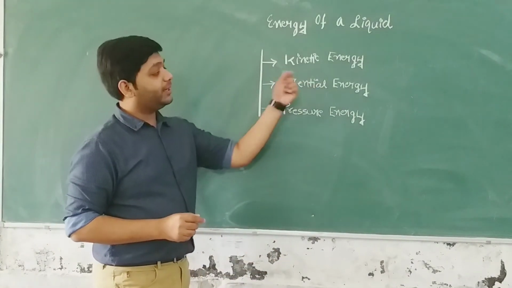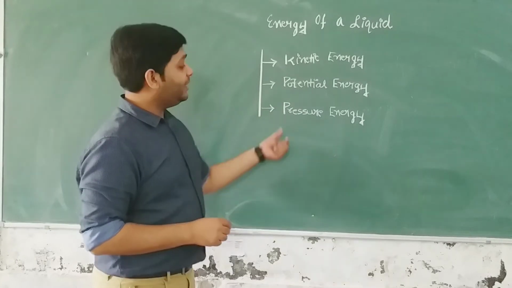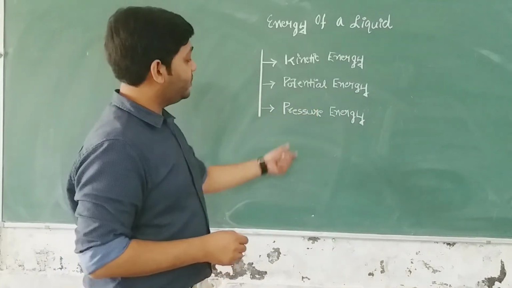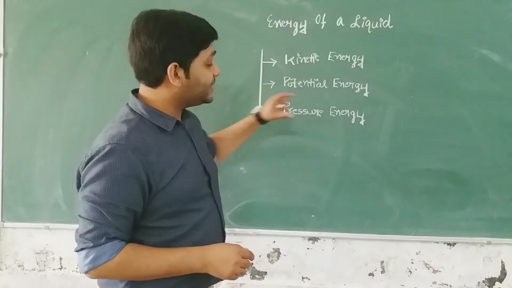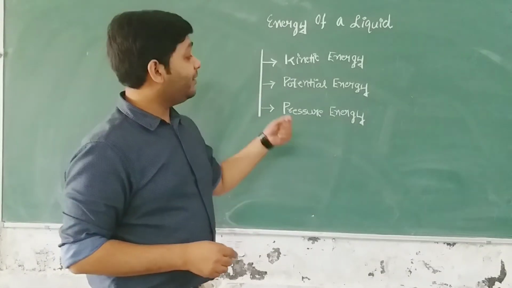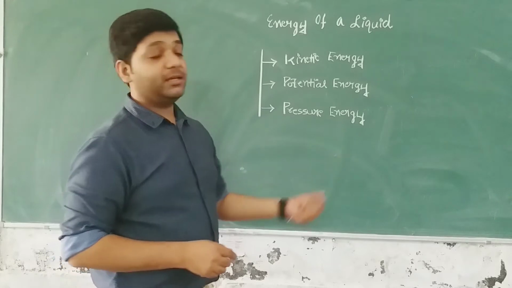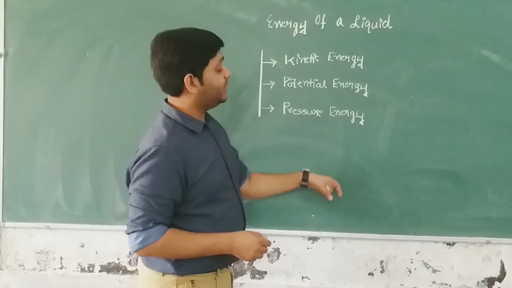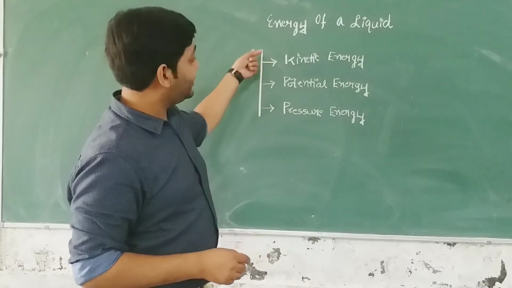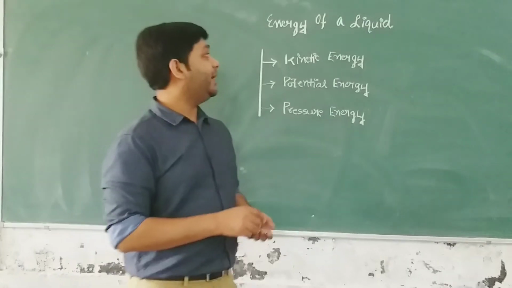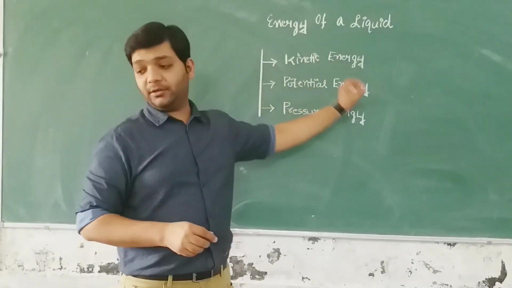And this third kind of energy, which is called pressure energy, is the energy possessed by a fluid by virtue of its pressure. So pressure की वजह से जो energy होती है उसे हम कहते हैं pressure energy. So these are the three kinds of energies that might be associated with a fluid, right?